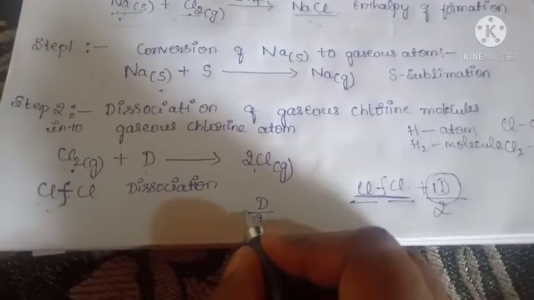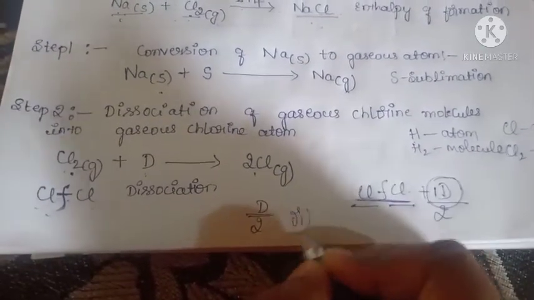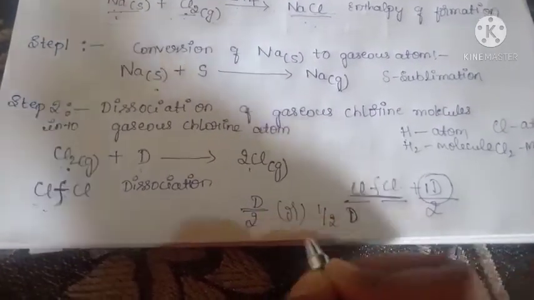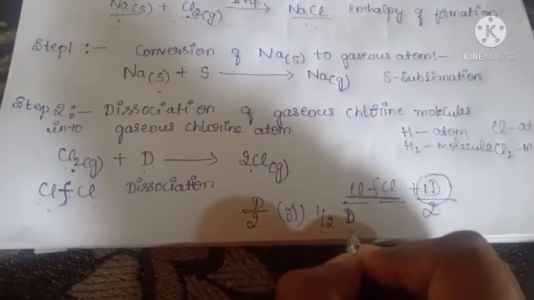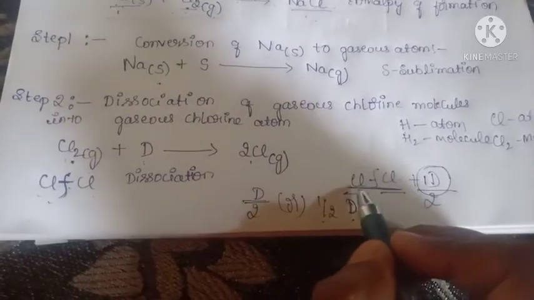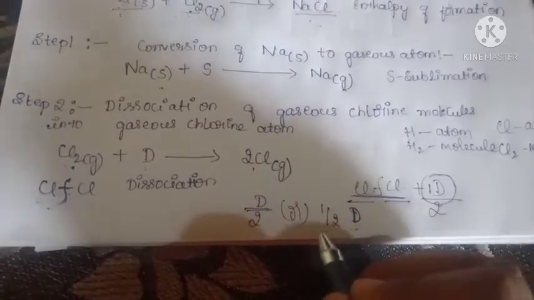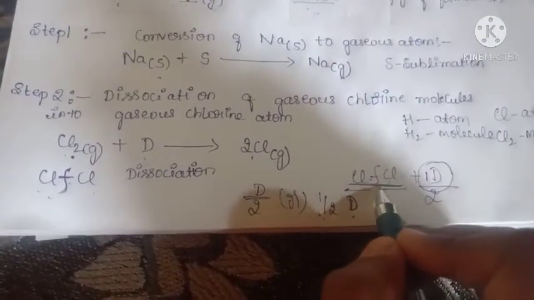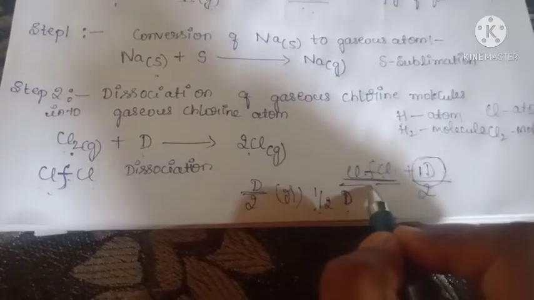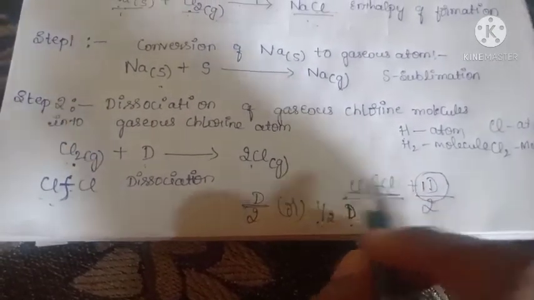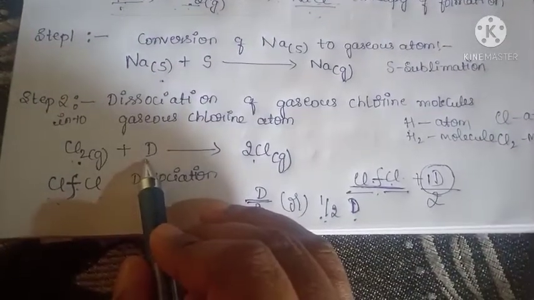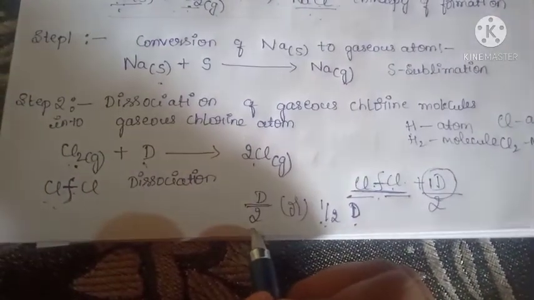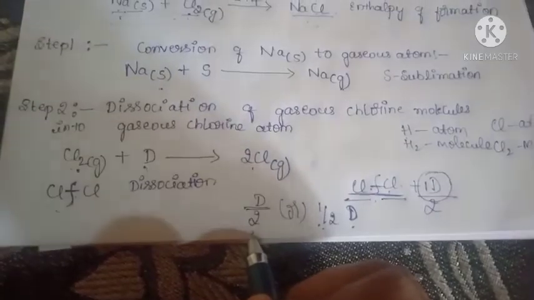Eventually we can write D/2, because half the dissociation energy is required for one atom, and the other half for the other atom to break the bond. Got the point? Here we have only 1 mole of dissociation energy, so that's why we need this. We can also write it like this, D/2.